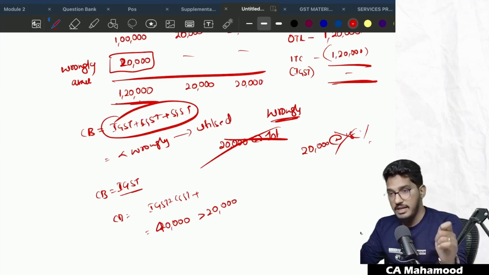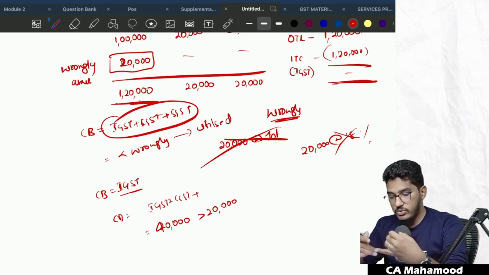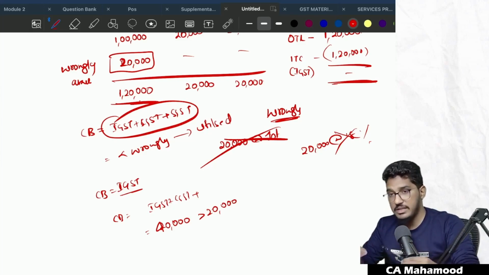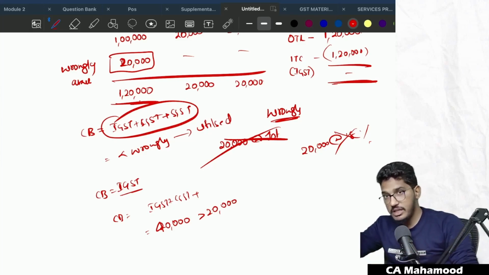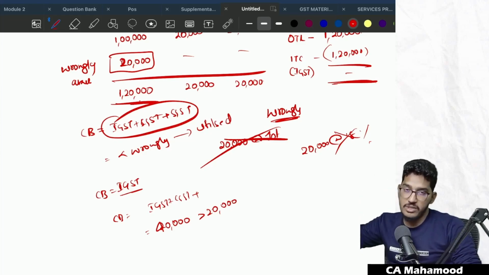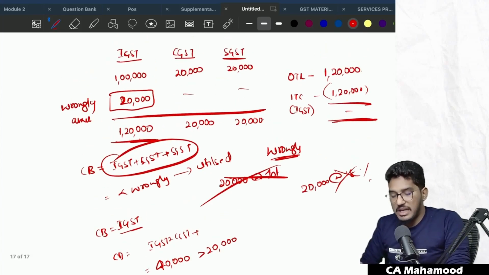In case of IGST, we will determine whether it has been wrongly availed and utilized or not by considering the cumulative balance of IGST, CGST and SGST. All the cumulative balances we will consider, and cumulatively we will see whether it has fallen below that wrongly availed amount. If it has, then only we will reverse it along with interest. If it has not, then we will not reverse it along with interest. That is the clarification they have given.